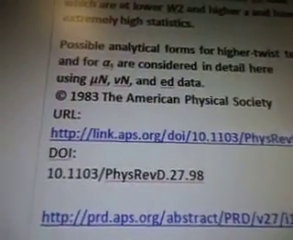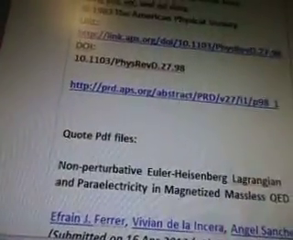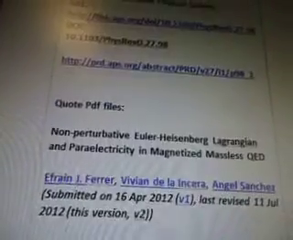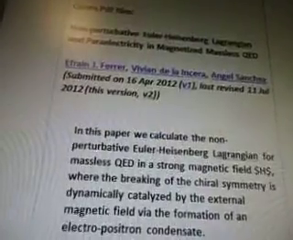Possible analytical forms for higher twist terms and for A5 are considered in detail here, using that symbol there and ED data. Because in 1983, that's link.aps.org, okay, and prd.aps.org. So quote another PDF file, non-perturbative